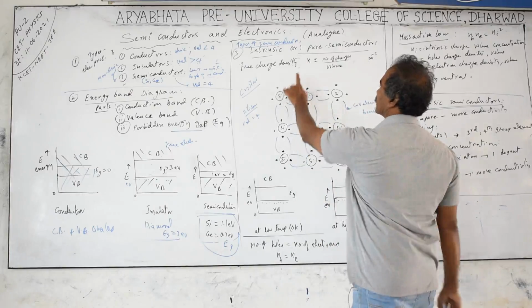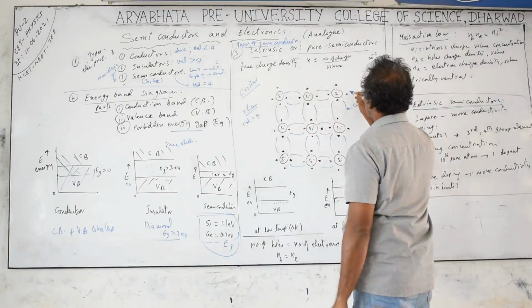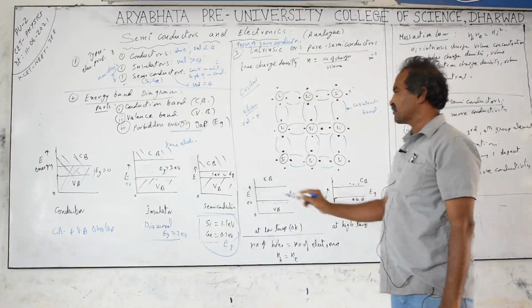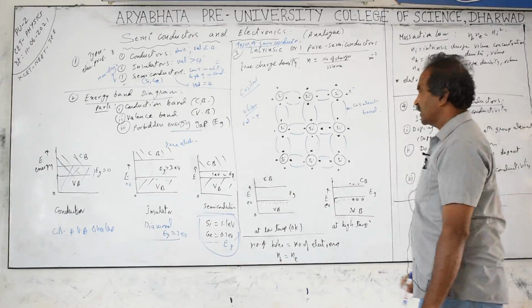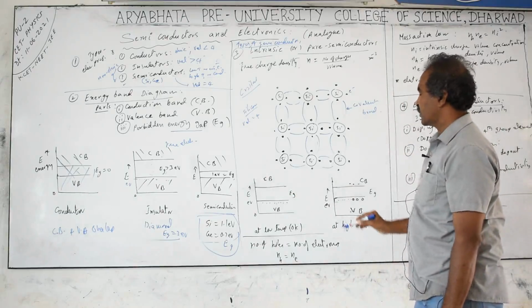So if you want to make the electron free, we must break the bond. If we break the bond, then the electron becomes free. Breaking these bonds requires little more energy, and that is nothing but equal to the energy gap. Energy gap is equal to the energy required to break the covalent bond and make the electron become